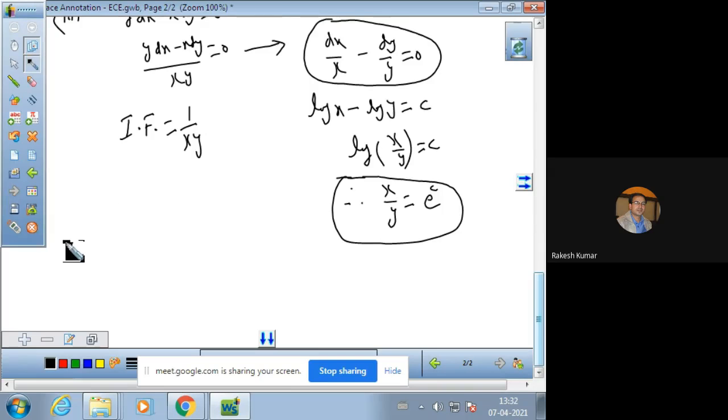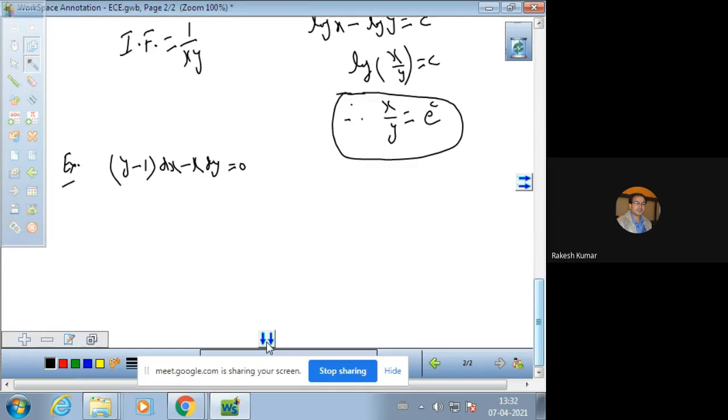Suppose we have another example. The example is like this: y minus 1 into dx minus x dy is equal to 0. Now you can compare the coefficients with the standard differential equation. M is y minus 1 and n is minus x. Del m by del y is 1. Del n by del x is minus 1. Now again both derivatives are not same, so the equation is not exact.